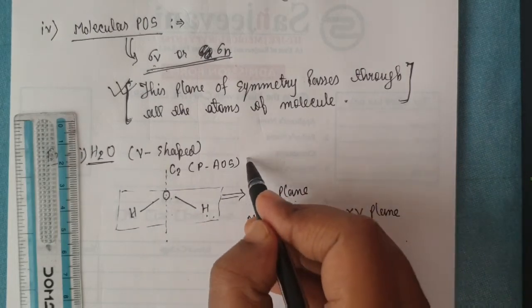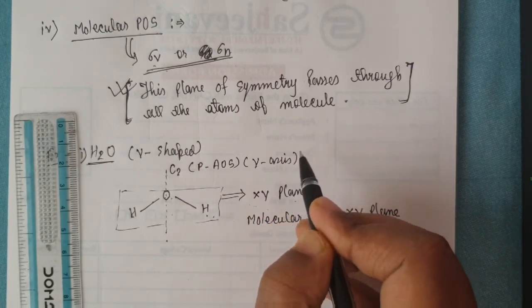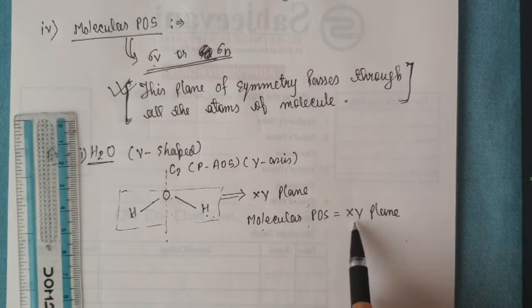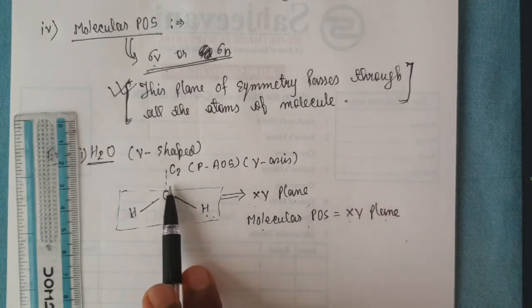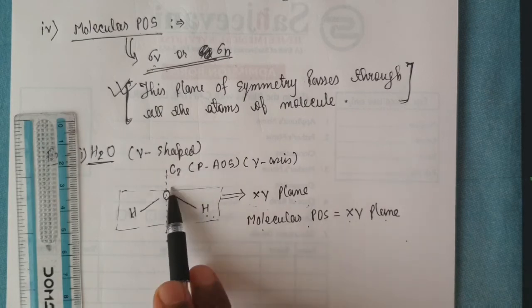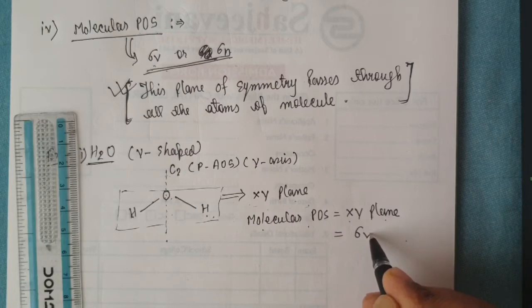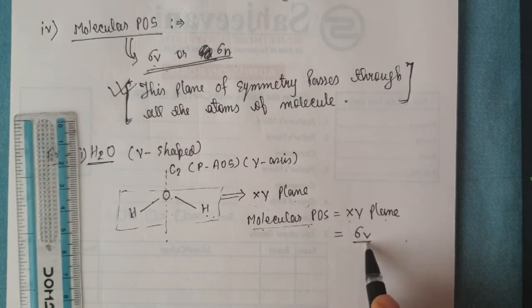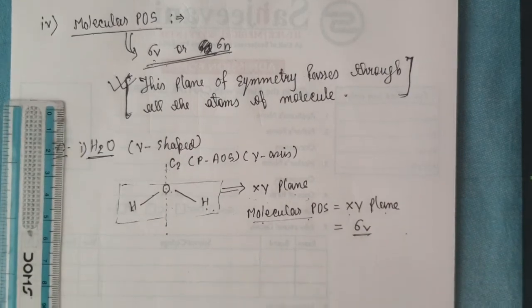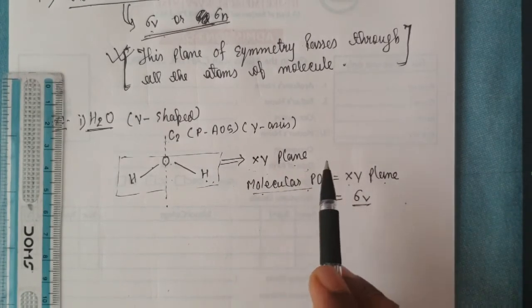This axis is on the y axis, and we are passing the molecular plane of symmetry along the XY plane. It means this plane will be parallel to this C2. That's why, if the plane is parallel to C2, this is sigma V. Okay guys, so this molecular plane of symmetry is sigma V, and if in a molecule the plane is perpendicular, then that becomes sigma H.